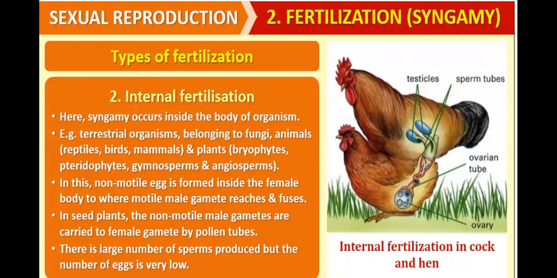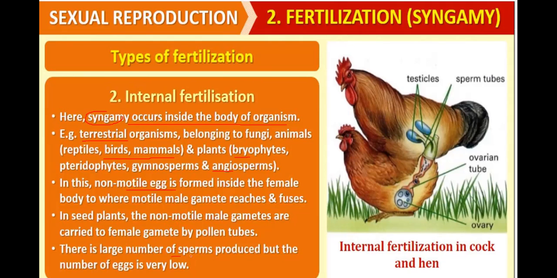Then there is internal fertilization. What happens here? Here, syngamy occurs inside the body of the organism. Syngamy means fusion of male and female gametes. Terrestrial organisms belonging to fungi, animals, reptiles, birds, mammals, and plants, bryophytes, pteridophytes, gymnosperms, and angiosperms show internal fertilization. In this, the non-motile egg is formed inside the female body, where motile male gametes reach and fuse. In seed plants, the non-motile male gametes are carried to the female gamete by the pollen tube.